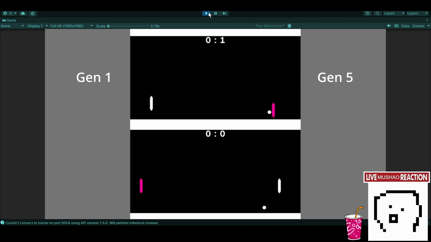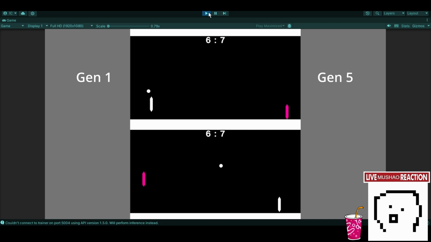It's pretty even on the bottom so far. Oh, wow. If neither side scores a couple points in the early game, once the ball speeds up, neither side can really catch up to the fast ball, so they really need to score points earlier when the ball is slow.